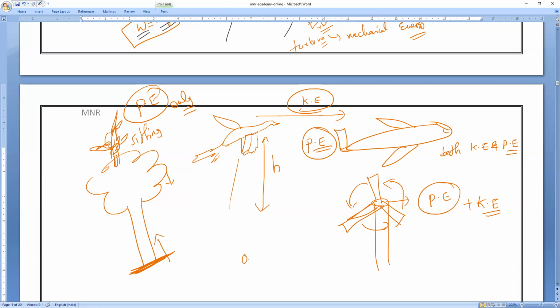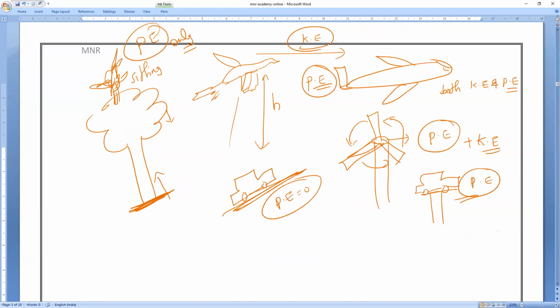Suppose, Mari, your car is placed on the ground. Your car's potential energy is zero. Understanding? Yes, sir. Now, if you take the same car to a repair shop, they will put it above the hydraulic lift. Now your car is possessing which energy? Everybody?